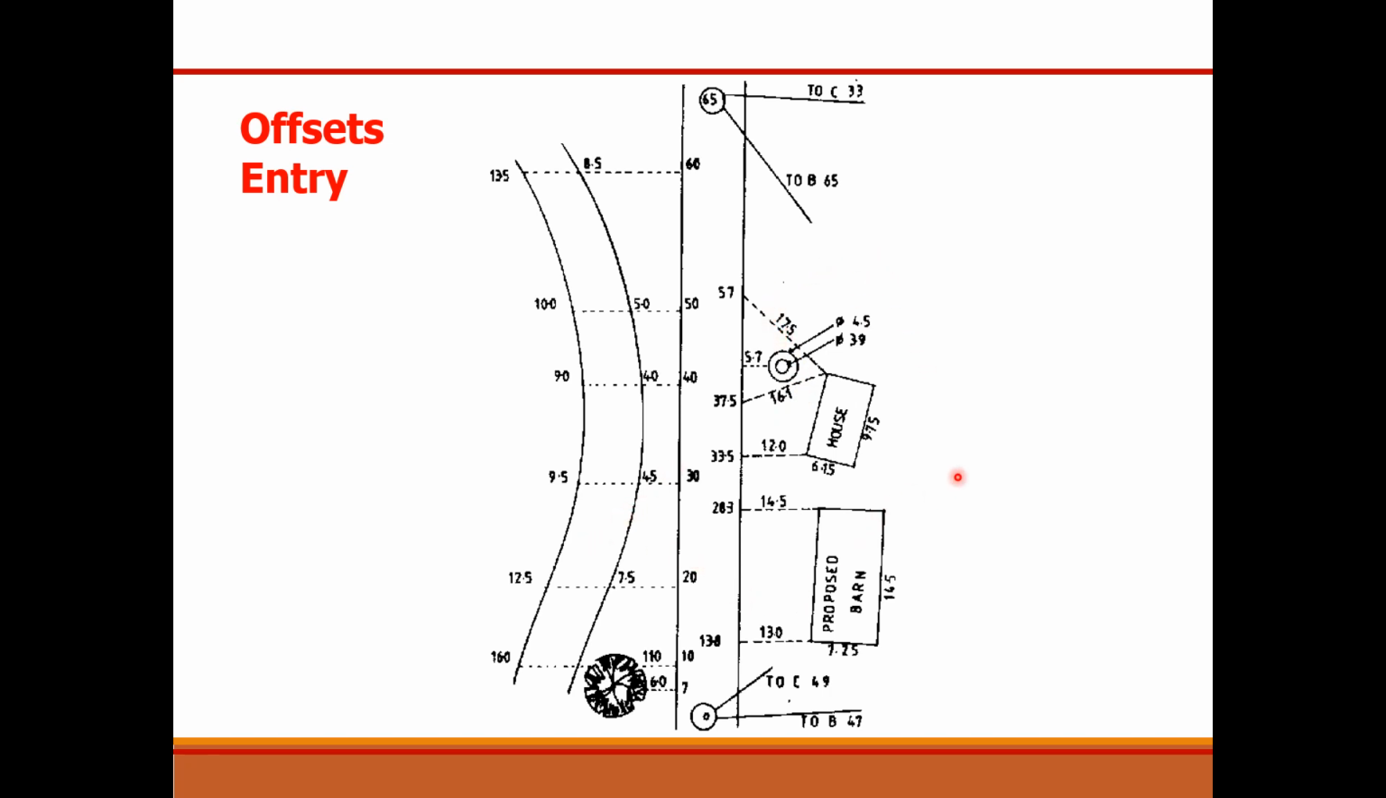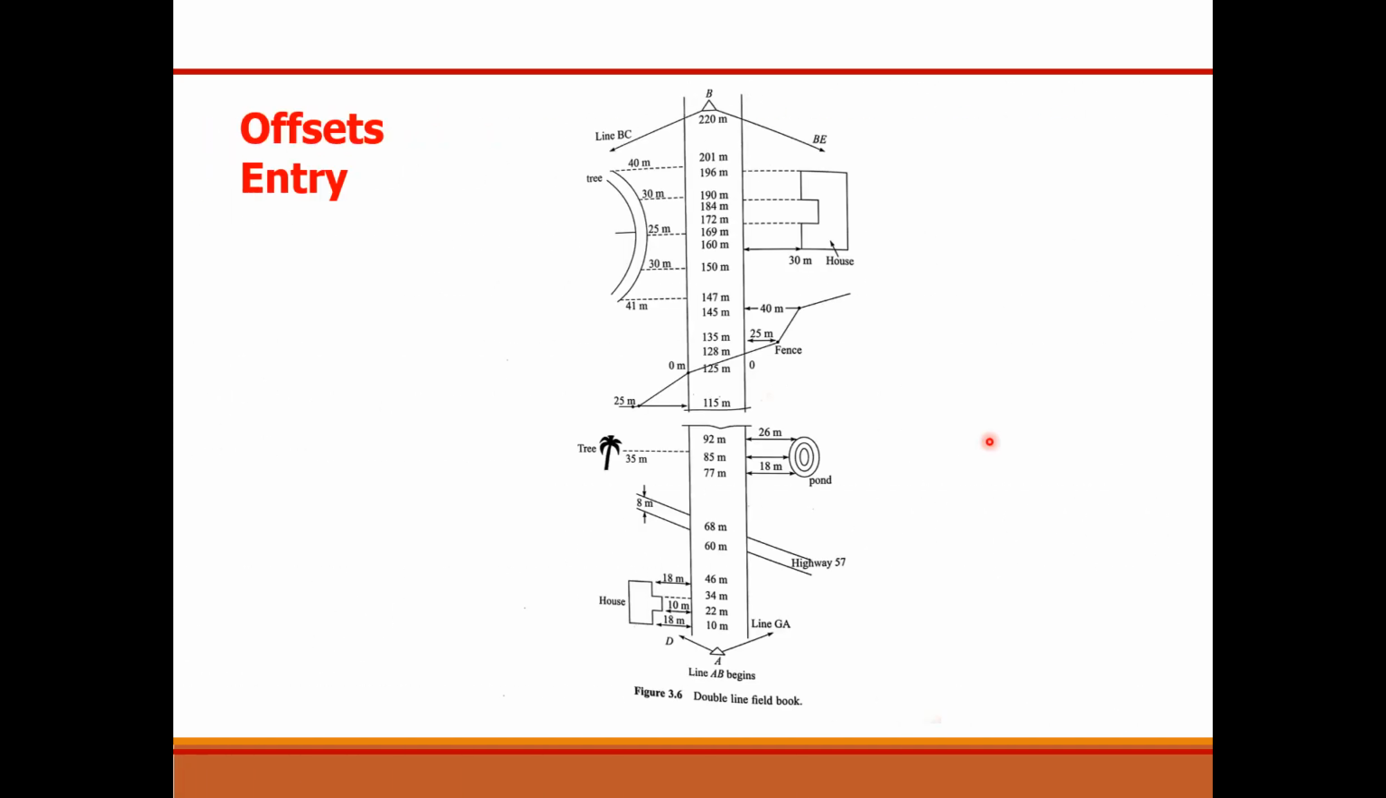Similarly, you can see at the left of the baseline there is a turning of a road. In this kind of situation we have to sketch it as it is in the field book. This is also a neat sketch of the baseline and the offsets taken directly from the field, and the entry of all this data into our field books.